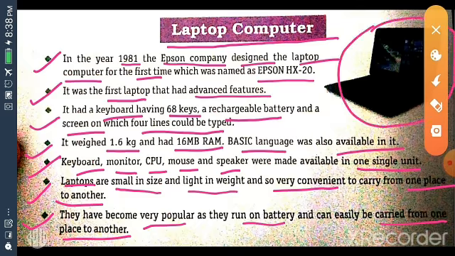Okay, now short description about laptop computer. A laptop computer is a portable personal computer powered by a battery or an AC cord plugged into an electrical outlet, which is also used to charge the battery. Laptops have an attached keyboard and a touchpad, trackball or isometric joystick used for navigation.